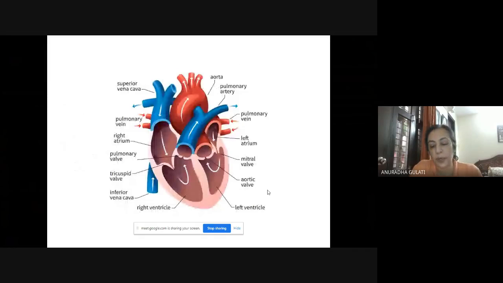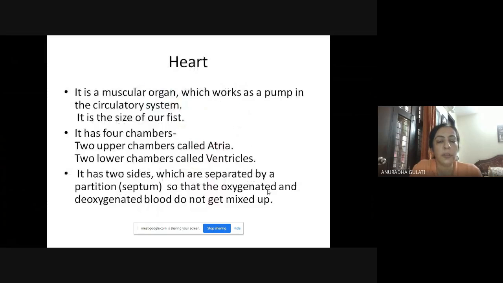The next part is heart. Heart is the muscular organ. It acts as a pump. It is the size of our left fist. It is divided in four chambers. The upper chambers are called as atria, whereas the lower chambers are called as ventricles. Right and left side of heart are separated so that oxygenated and deoxygenated blood do not get mixed up. And this muscular wall which divides the right side from the left side is called as the septum.